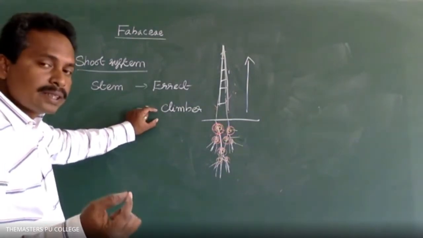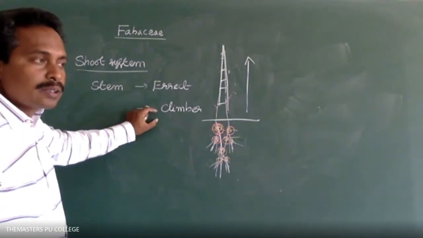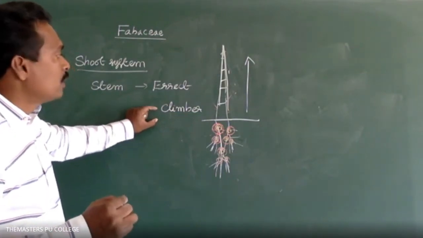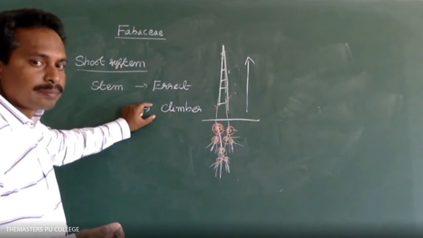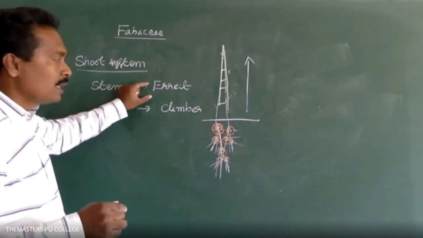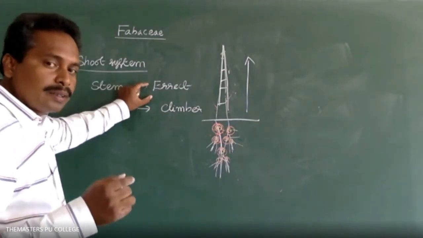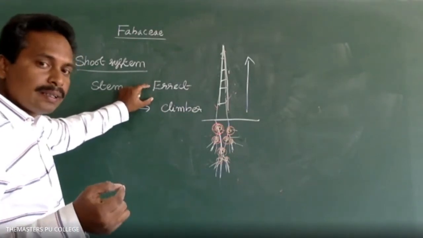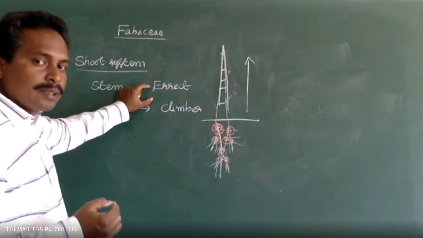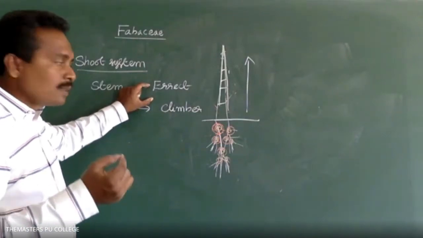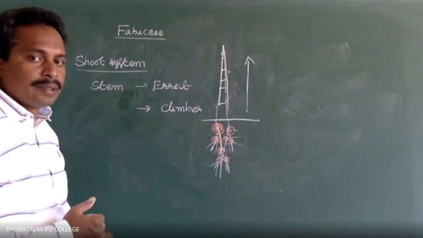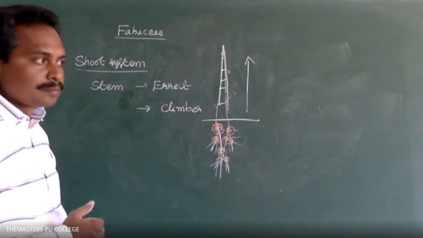In some of the plants, weak stems are there, so the weak stem plants are the climbers. In some of the plant species, the stem is strong, that is erect. In some, the weak stem is present. So the weak stem plants are the climbers. Right. Is it clear? Yes, sir.